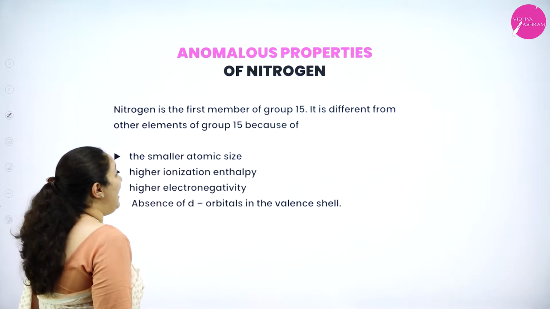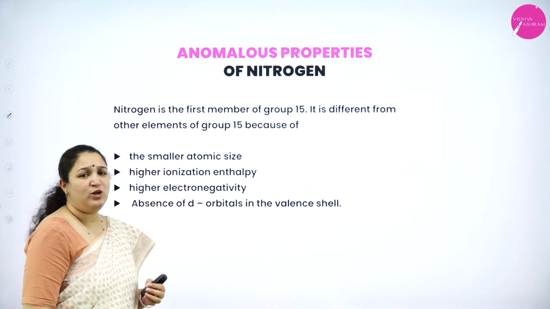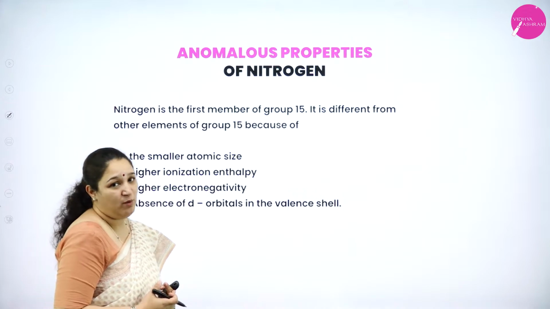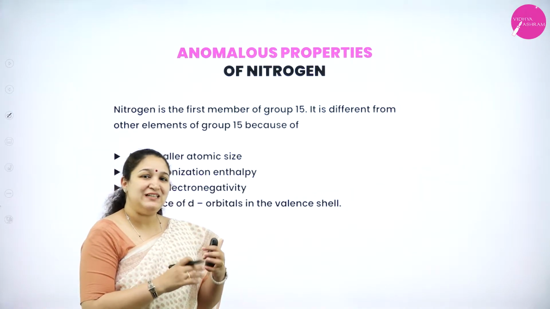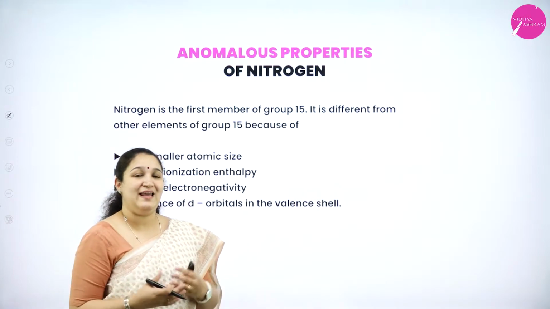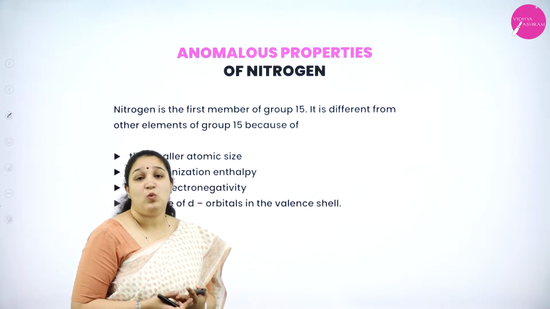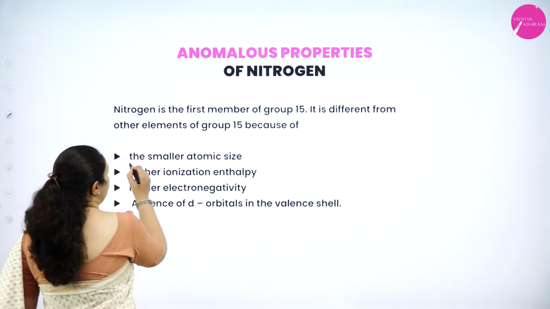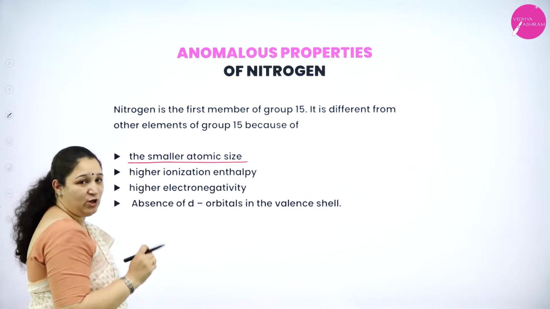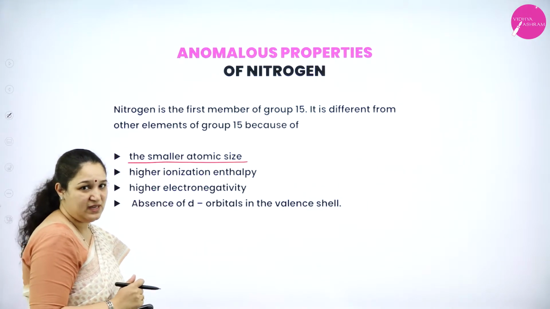Okay. So, anomalous properties of nitrogen. What do you mean by anomalous properties? That is, nitrogen shows properties which are a little different from the other elements of the same group. Why exactly? That is because nitrogen has got smaller atomic size. That's the first element, isn't it?